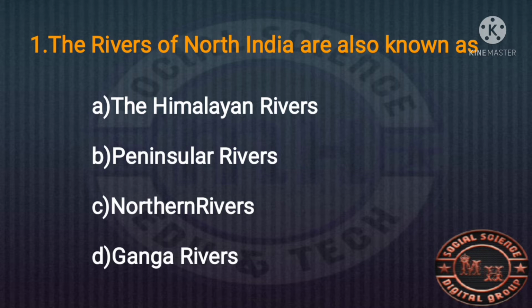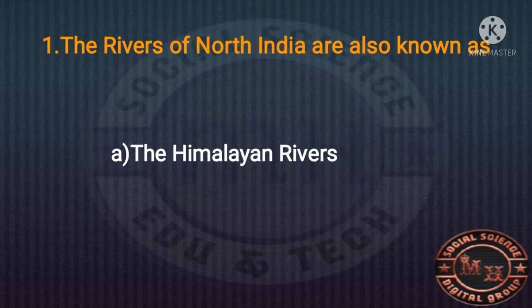Most North Indian rivers, for example Ganga, Yamuna, and Brahmaputra, have their birthplace in the Himalayan glaciers. Hence, North Indian rivers are also known as Himalayan rivers.